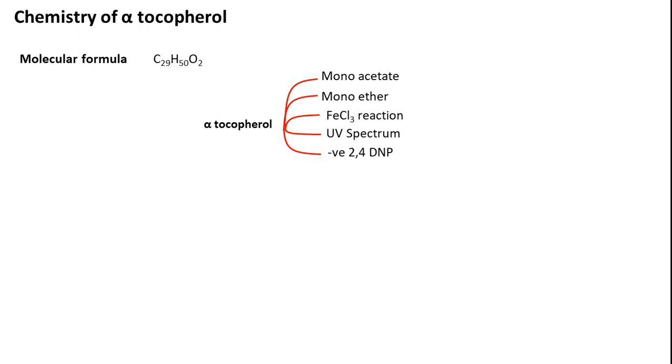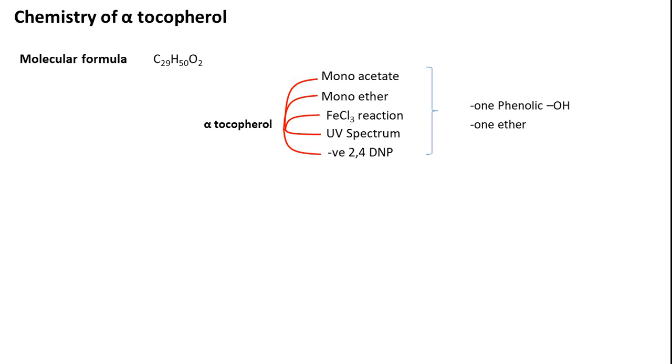And this compound gave a negative test for 2,4-dinitrophenylhydrazine, so there is no carbonyl group in this compound. So what could be the next one? The next oxygen that we have over here is an ether. It could be any ether. So with all these chemical tests, what we found is that one phenolic hydroxy group is there, and one ether group is also there.